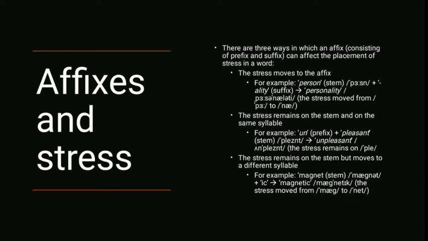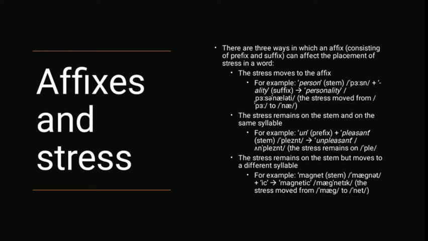For example, in the word unpleasant, that comes from a word pleasant yang mendapat imbuhan un di depannya. The word pleasant has a primary stress in the first syllable. Dan kemudian ketika mendapatkan imbuhan un di depannya, phonetic transcription-nya masih tetap sama, yaitu stressnya masih berada di plea.